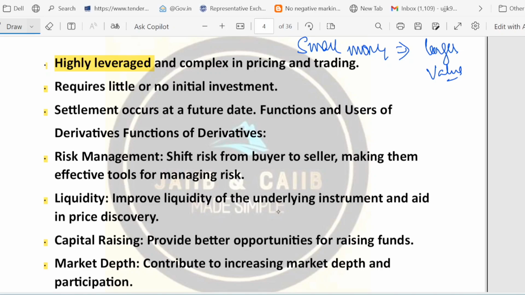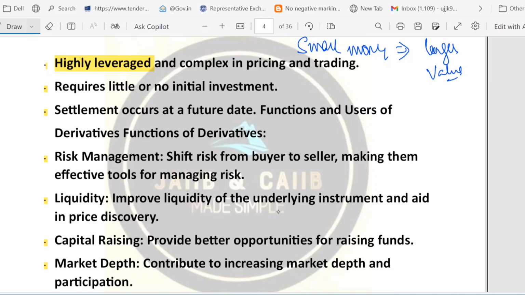So that is what I mean by saying it is highly leveraged. What is the meaning of highly leveraged? Highly leveraged simply means that a small amount of money can control a much larger value. So that can make profit bigger and losses much bigger also. That is the meaning of highly leveraged.